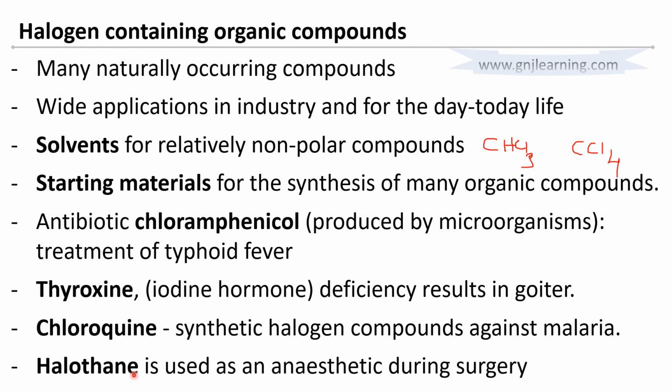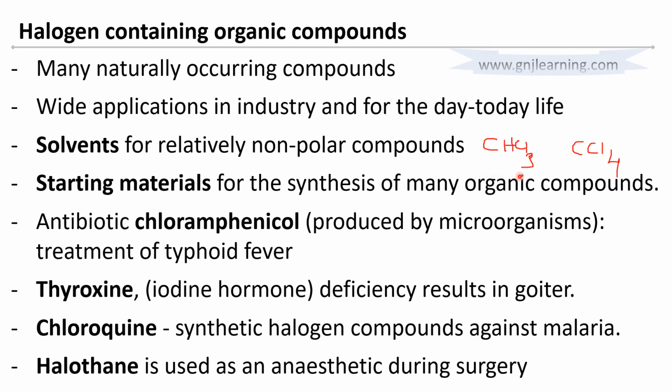Next is halothane. It's a class of organic compound that is used as an anesthetic during surgery. In earlier days, before the invention of halothane and other anesthetics, it was CHCl3, chloroform, that was used during surgery in order to make the patient unconscious.